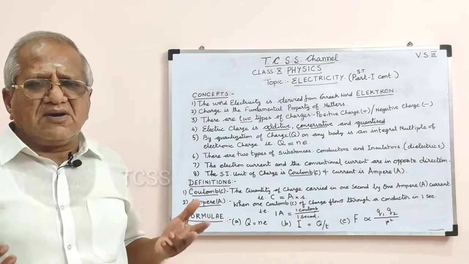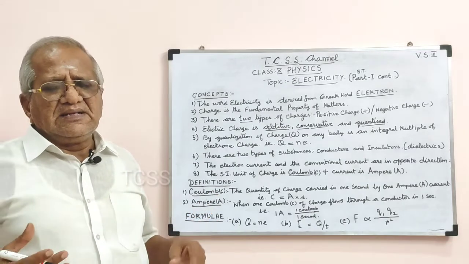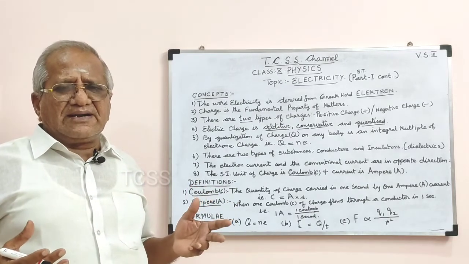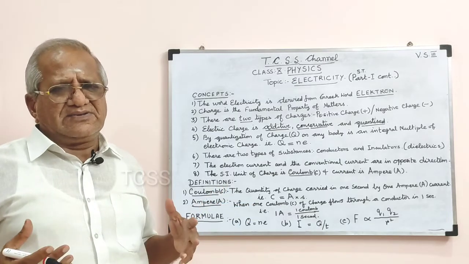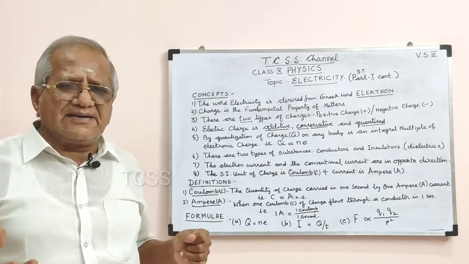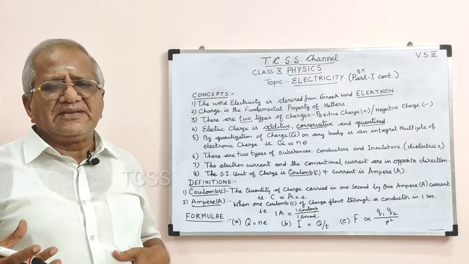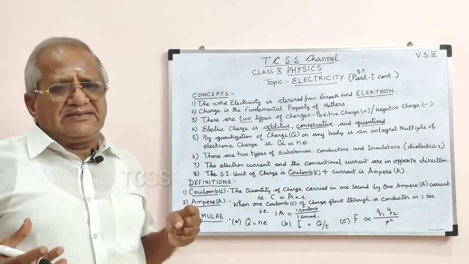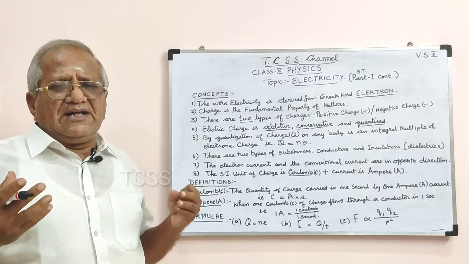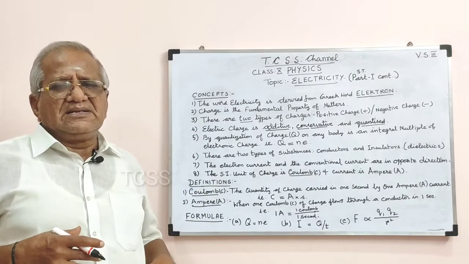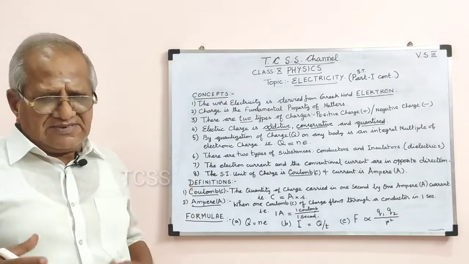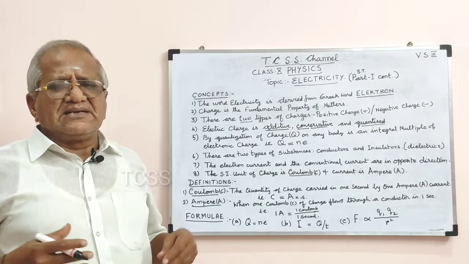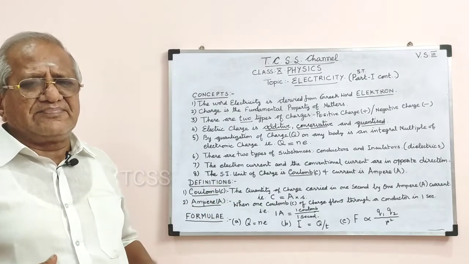Such substances are called conductors. Examples for conductors: most of all the metals are good conductors of electricity. Then ionized gases, water with salt, and aqueous solution of salt act as conductors.